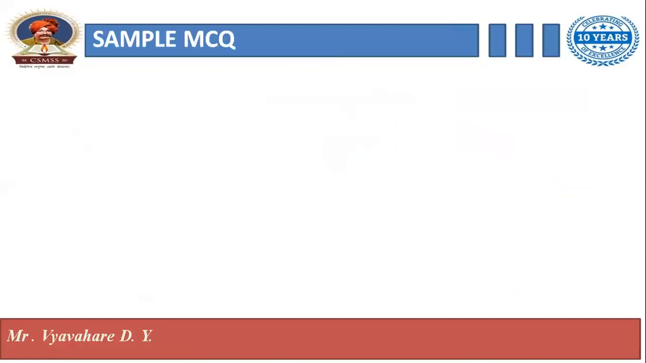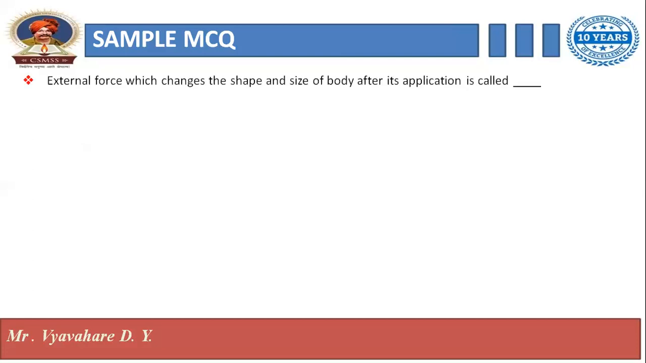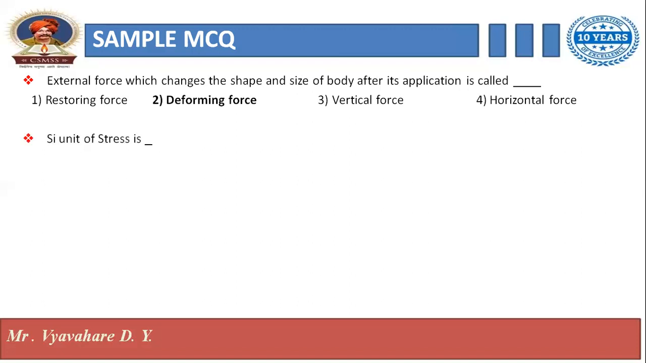Then some MCQs can arise on this content. First, the external force which changes the shape and size of a body after its application is called: restoring force, deforming force, vertical force, or horizontal force. The answer is deforming force. The external force is also called deforming force. Next, the SI unit of stress: the options are Newton per meter square, per Newton, Newton meter, meter square Newton. The answer is Newton per meter square.